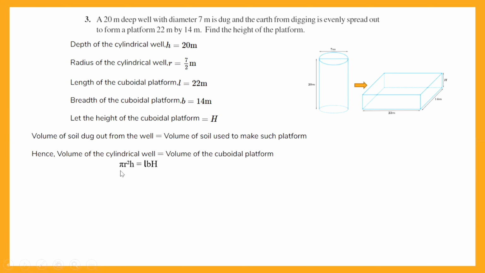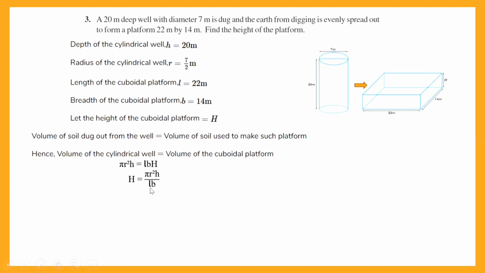Pi is how much? Because nothing is stated, I'll take pi to be 22 upon 7. R square is how much? It is equal to 7 upon 2 into 7 upon 2, into height, which is equal to 20, the depth of the well. It is equal to length, which is 22, breadth, which is 14, and height. So h comes out to be pi r square h upon L into B.